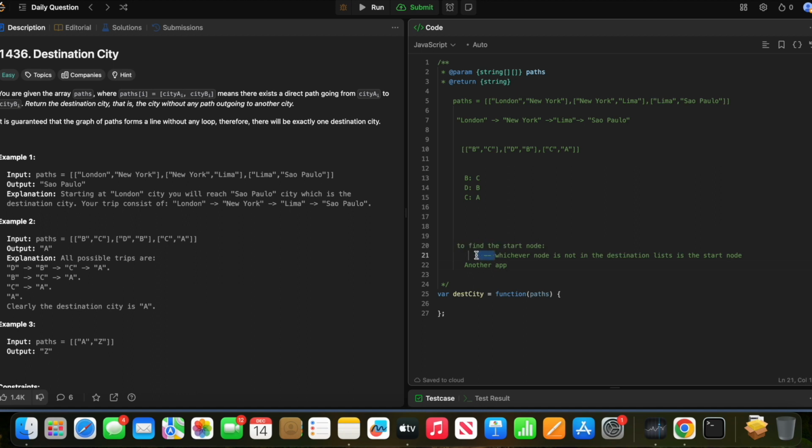Another approach to find the start node is to go through the hash map, and whichever start node occurs just once is our first start node.